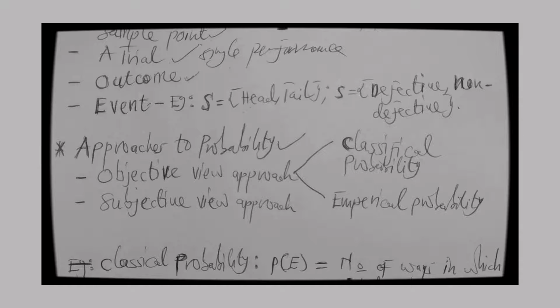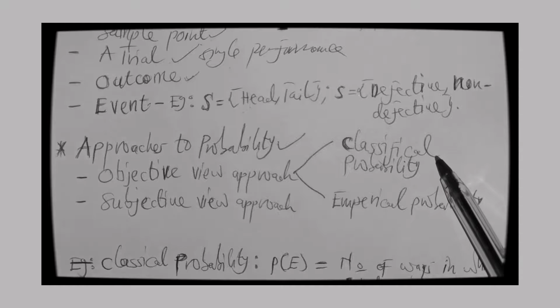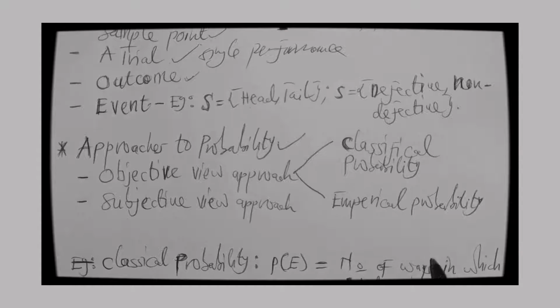But when it comes to the objective view, the reverse is true. Here we have previous information that helps us make an estimation or prediction that a certain event is likely to occur. So that is the two. Under the objective view approach, we have what we call classical probability and empirical probability. So let's look at them real quick.